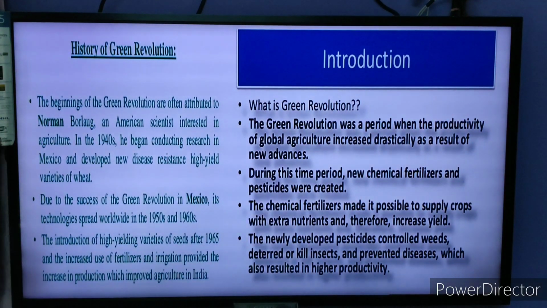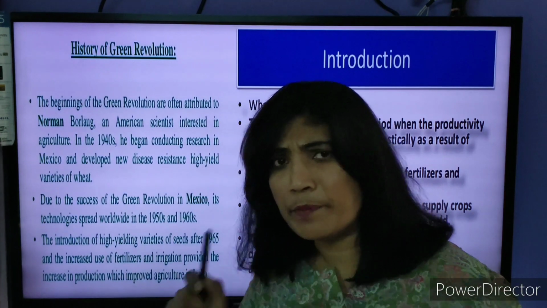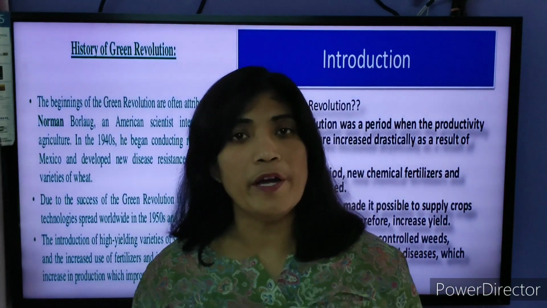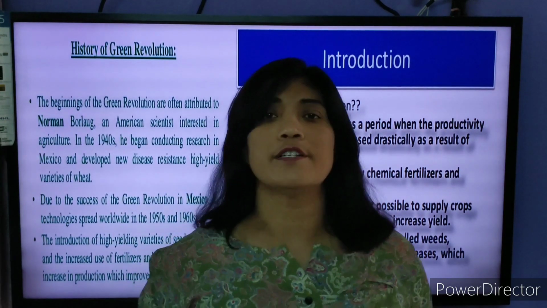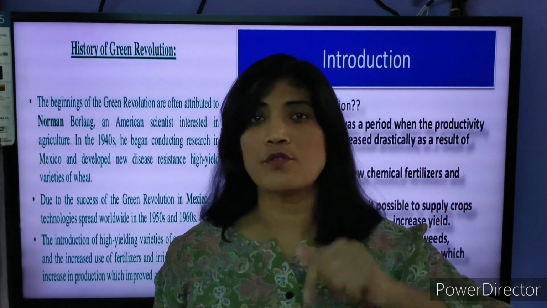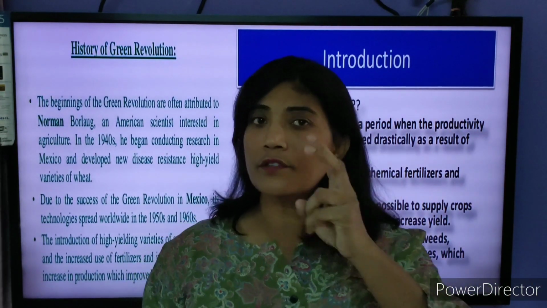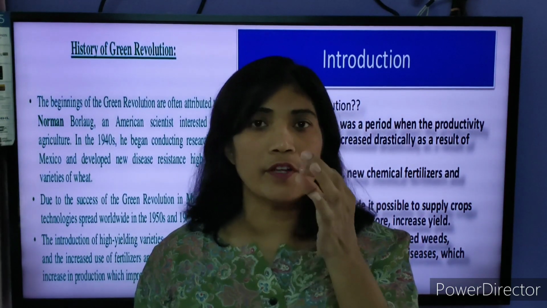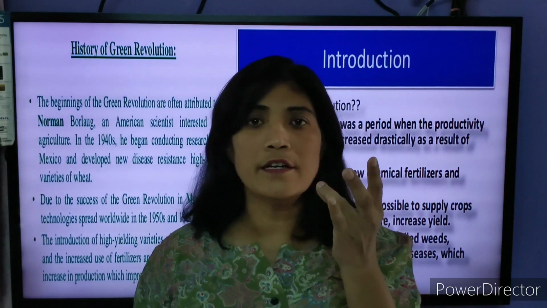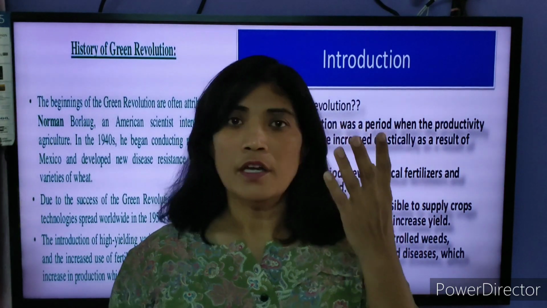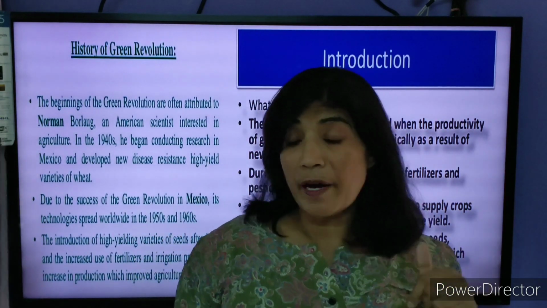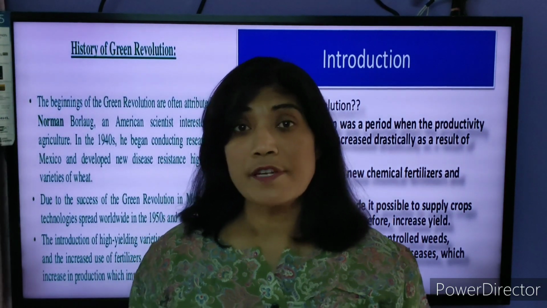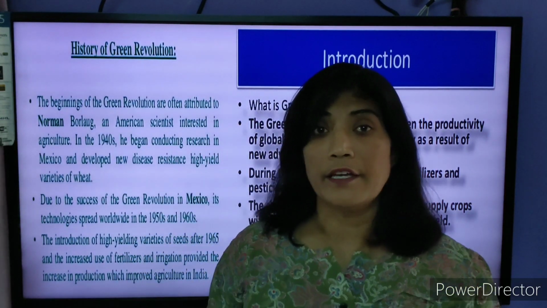You can see that even in India, the government also tried the Green Revolution. In the late part of the 1960s, the government experimented with this Green Revolution in 3 different states and places. See, soil fertility is required. So we have taken 3 important agricultural states: Punjab, Haryana, and Western UP. These 3 places were taken by the government of India, and they started doing the experiment in agriculture.